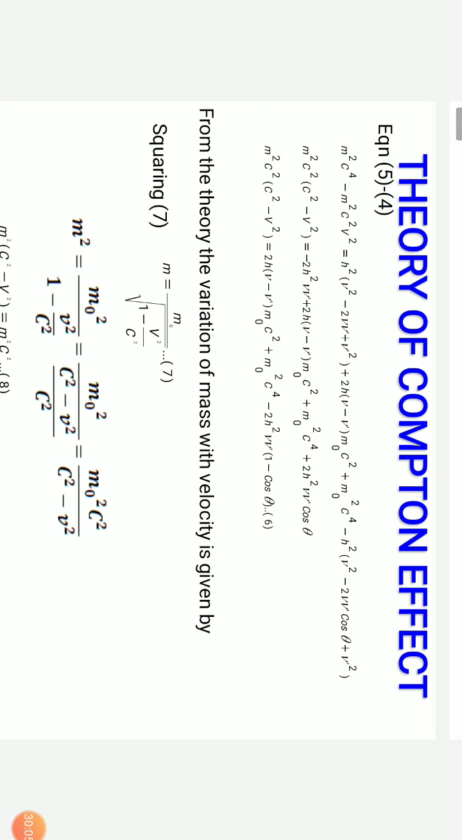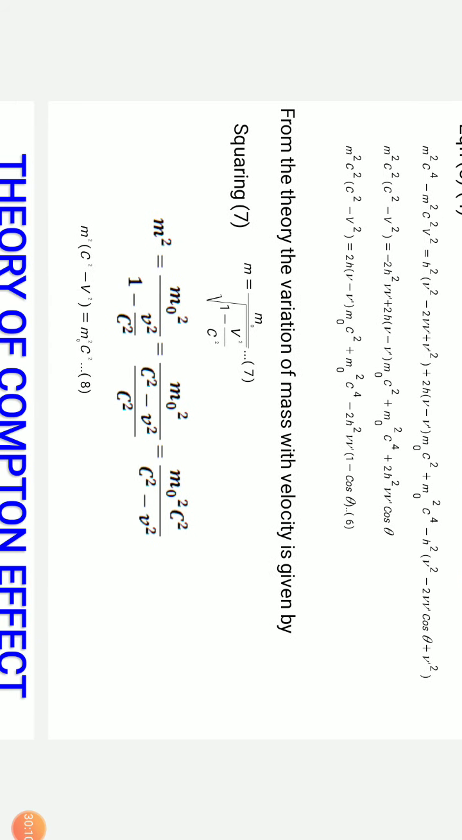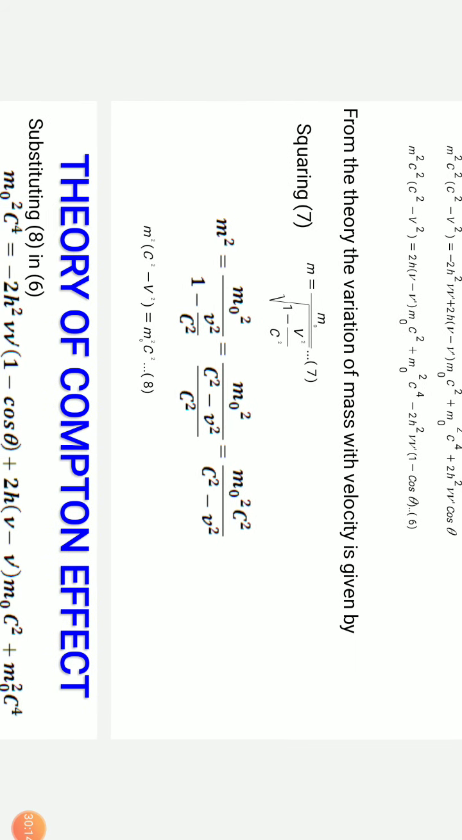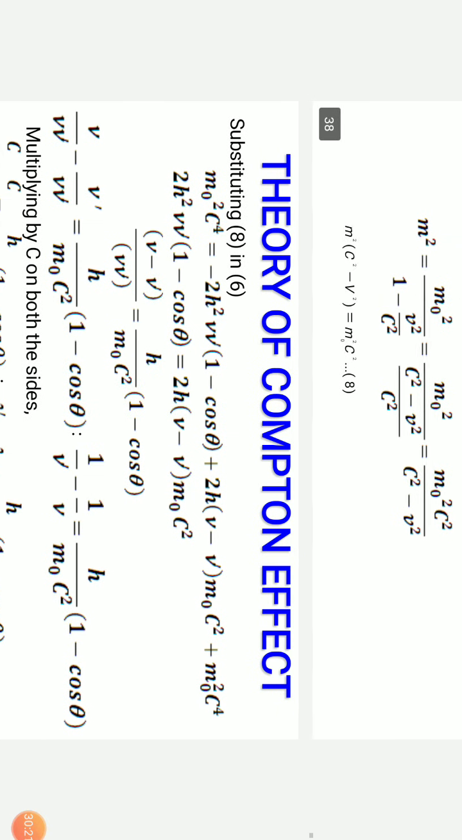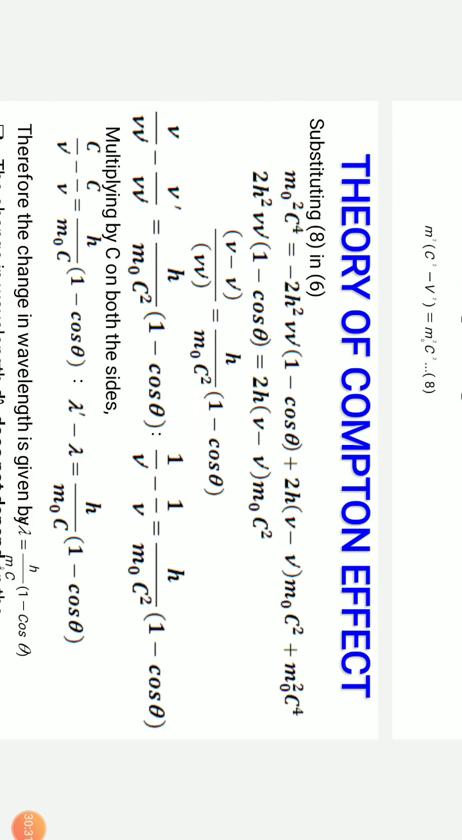But we know that m equals m naught by root of 1 minus v square by c square, or m square equals m naught square by 1 minus v square by c square, or m naught square c square by c square minus v square. So we get m square into c square minus v square equals m naught square c square. So substituting this value of 8 in 6, we get m naught square c power 4 equals minus 2h square nu dash into (1 minus cos theta) plus 2h into (nu minus nu dash) m naught square c square plus m naught square c power 4. And m naught square c power 4 on the right hand side and left hand side get cancelled out. So we are left with 2h square nu dash into (1 minus cos theta) equals 2h into (nu minus nu dash) m naught c square.